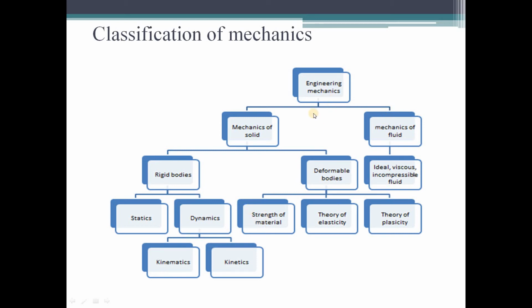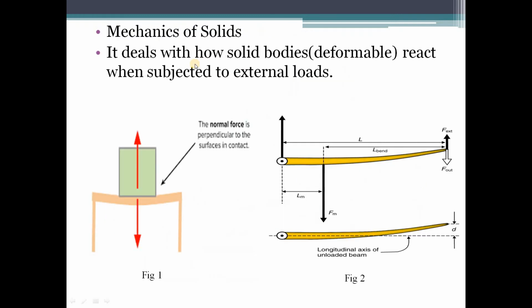Okay, next classification of engineering mechanics is mechanics of fluids. That is fluid mechanics. Again, fluids can be classified into ideal fluid, viscous fluid, incompressible fluid. So based upon that, we have different types of study areas. But basically, it is mechanics of fluids, or fluid mechanics. That is FM. So this we are going to study in the second semester of second year, and this we are going to study in strength of materials, that is nothing but mechanics of solids, in the first semester of second year. Okay, so this is regarding the classification of mechanics.